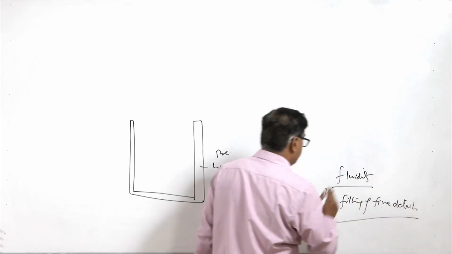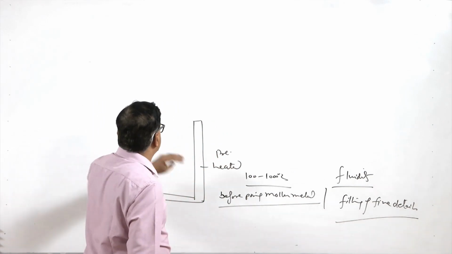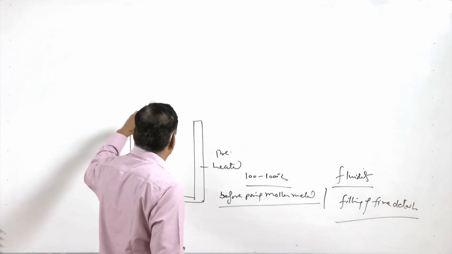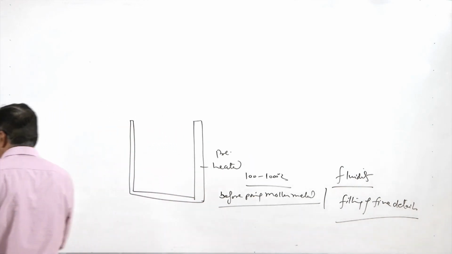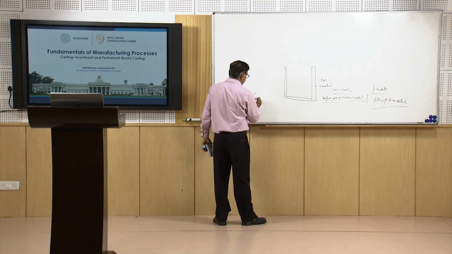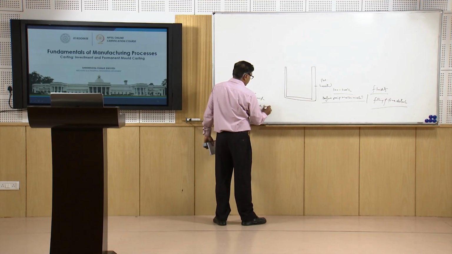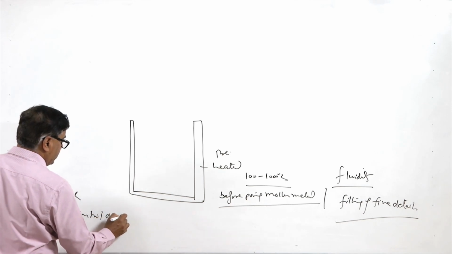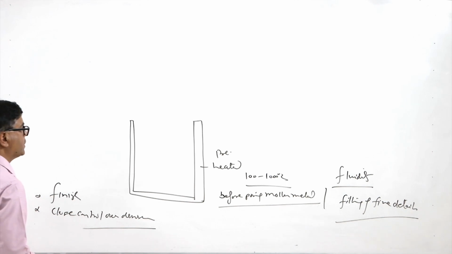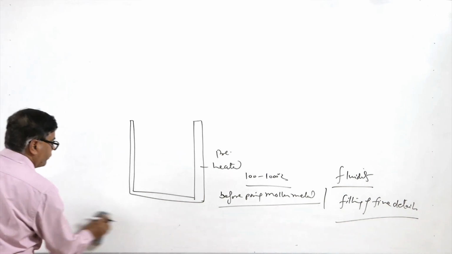Because of these two features, the preheating as well as the finer, smoother surface of this shell which has been prepared, it helps to produce very good surface finish as well as close control over the dimensions. So, these are the two features which are realized through this process.